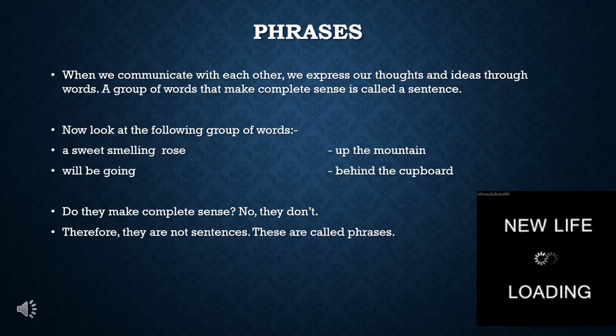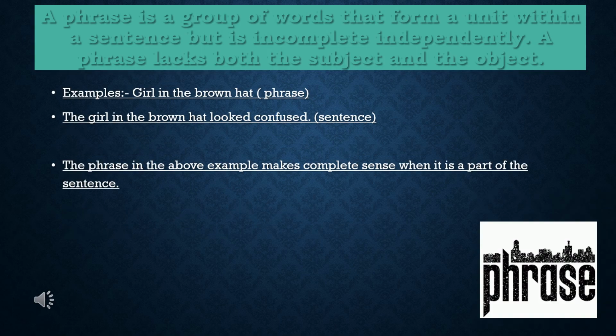These are called phrases. A phrase is a group of words that form a unit within a sentence but is incomplete independently. A phrase lacks both the subject and the object. Examples. Girl in the brown hat is a phrase. The girl in the brown hat looked confused is a sentence. The phrase in the above example makes complete sense when it is a part of the sentence.